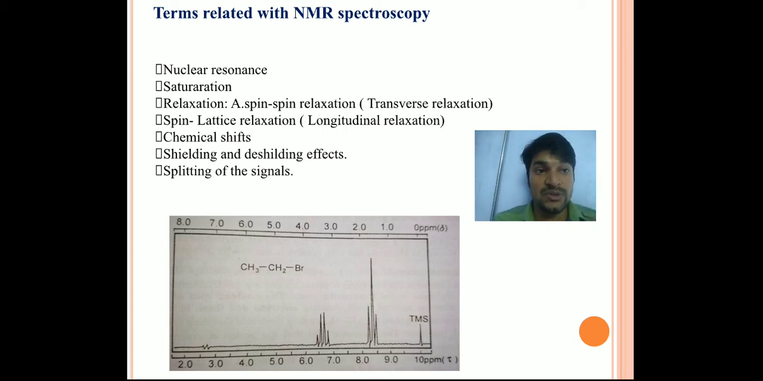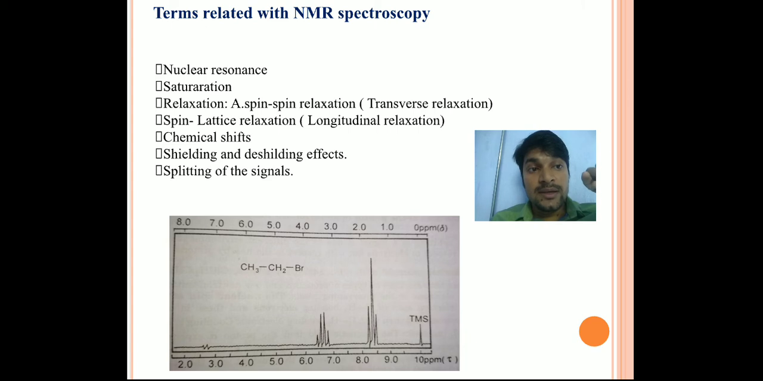This is one procedure, called transverse relaxation. Another is longitudinal relaxation, which is nothing but, say, a lattice is there. In the sample you are taking, if there is some solid sample, the lattice is there. Lattice means atoms are fixed at a particular point. Now they are not moving. So in that case, what will happen?